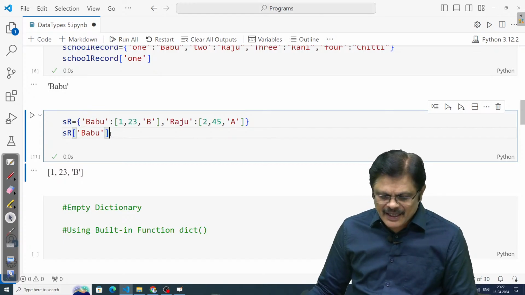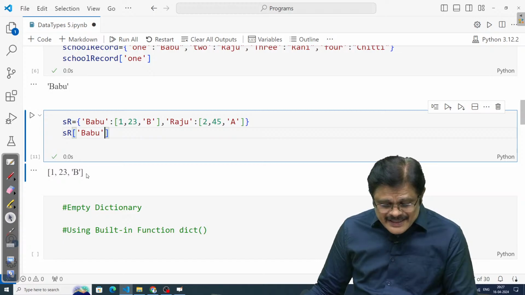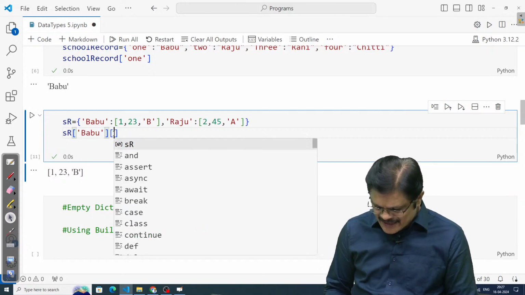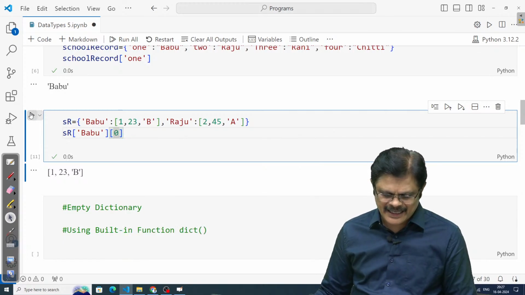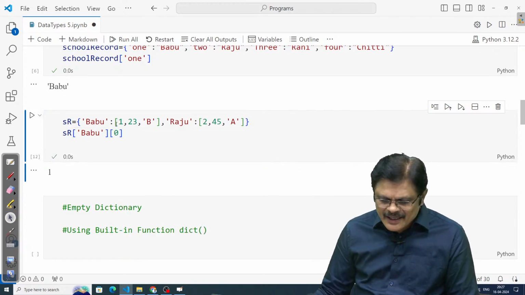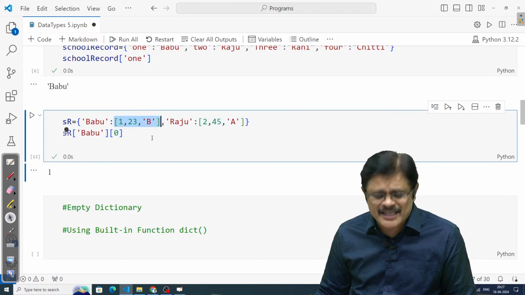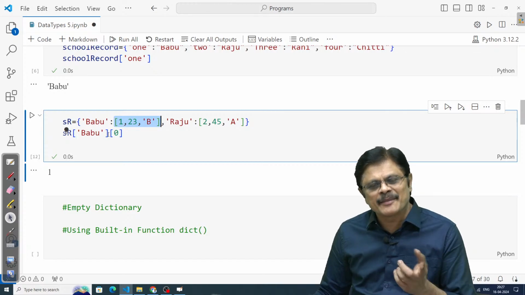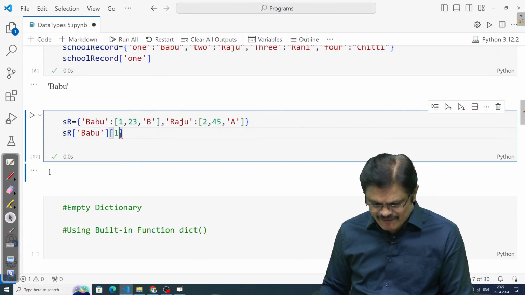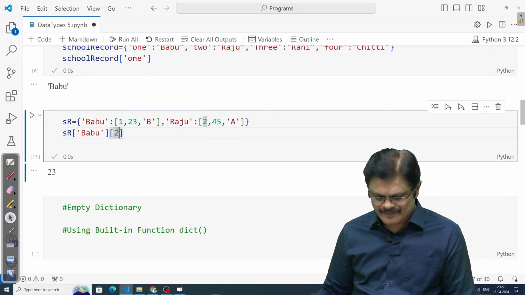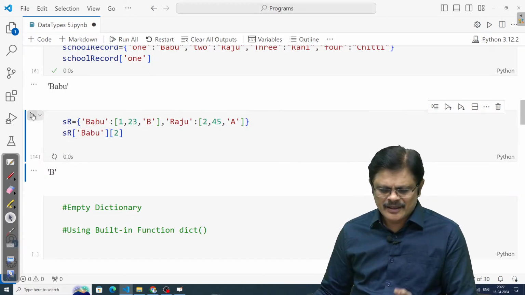Now again, this is a list. So in this list, I can access the elements with indices, because with SR Babu, I am referencing this particular list. Within the list, I can access the elements by indices. So I can access the first element with 23, second element with index 2.